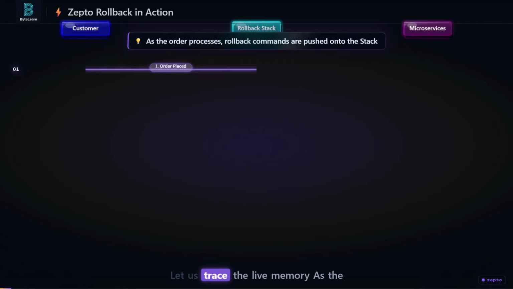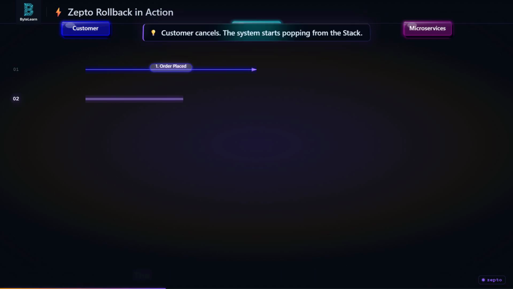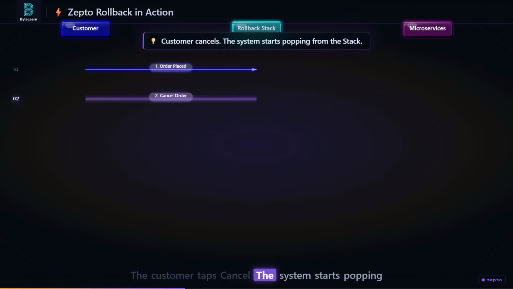Let us trace the live memory. As the order is placed, Zepto pushes commands onto the rollback stack. Push refund payment, push restore inventory, push unassign partner. The stack now has 3 items. Unassign partner is at the top. The customer taps cancel. The system starts popping from the stack.